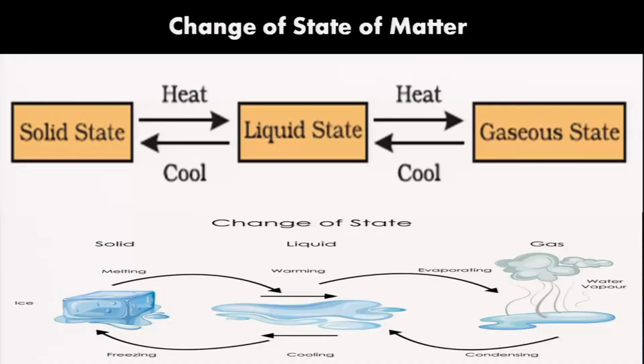You can also see the picture over here. Ice is being melted into water. Water is being evaporated on warming or heating. Then from the gaseous state, we go for condensation. Then from liquid state, also we go for freezing or solidification. For doing or interchanging the states, certain factors are responsible. And what are these factors? The important factors are temperature and pressure, which help in change of state of matter.